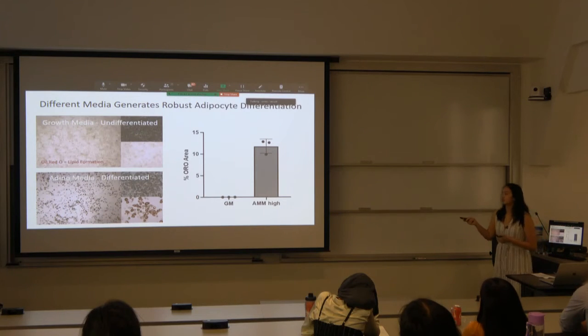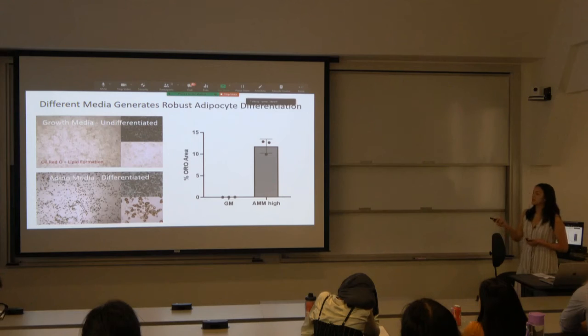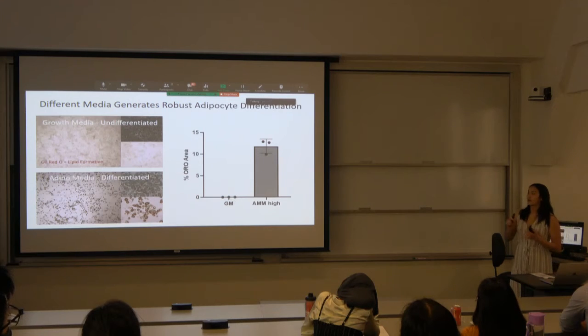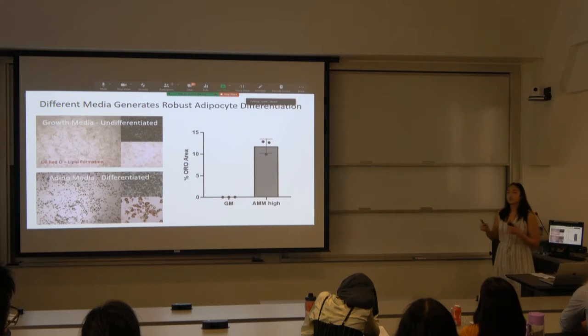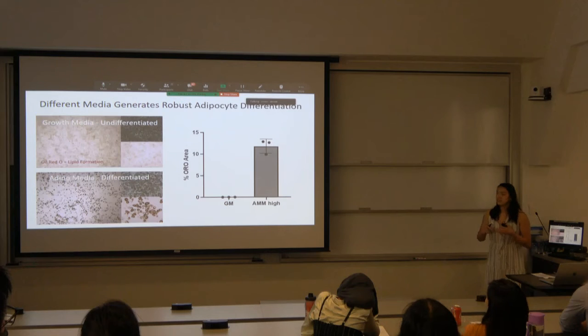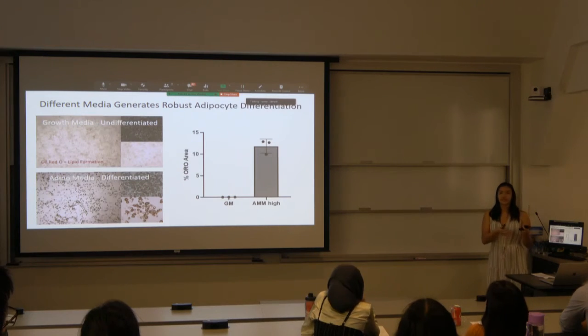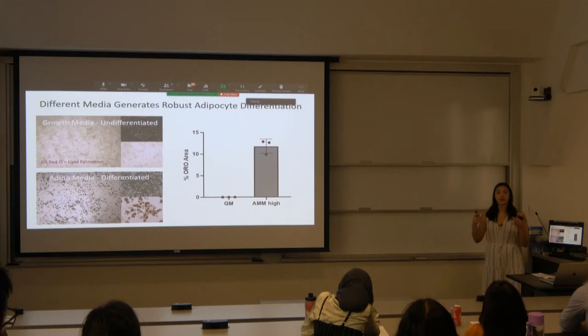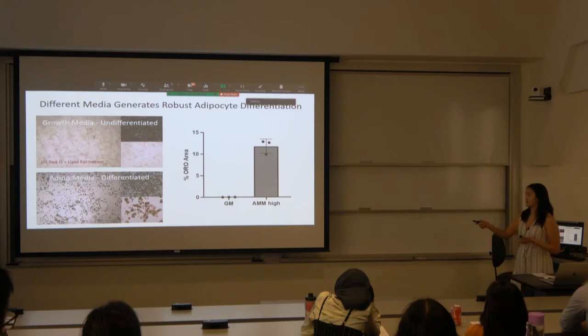We quantified this in a graph with the percent oil red O area in each of these images, and we did see a high rate of differentiation in our adipo-treated cells. We also asked whether there was a dose response: if a plate with low differentiation versus a plate with high differentiation had any effect on muscle regeneration as well.